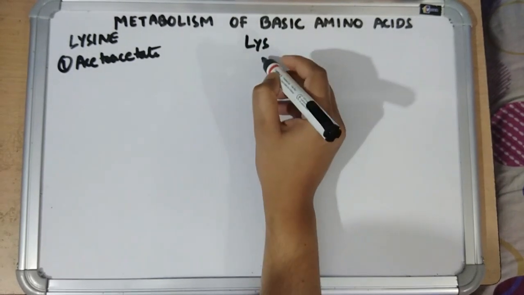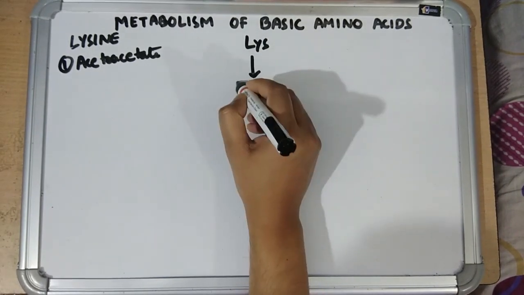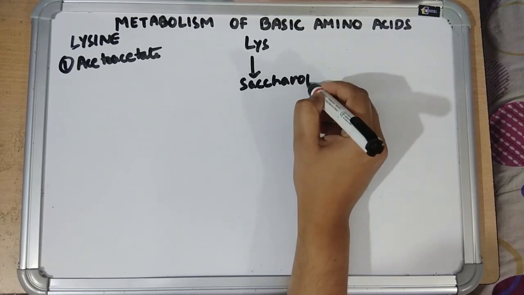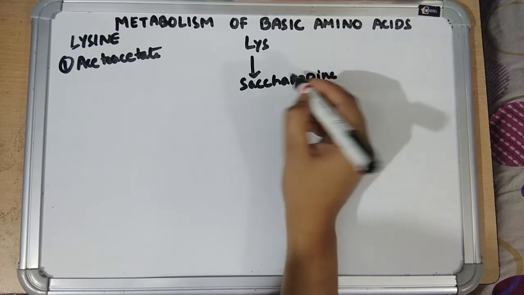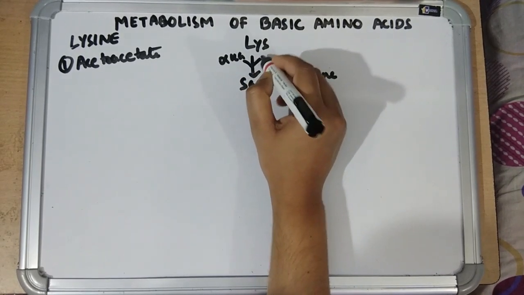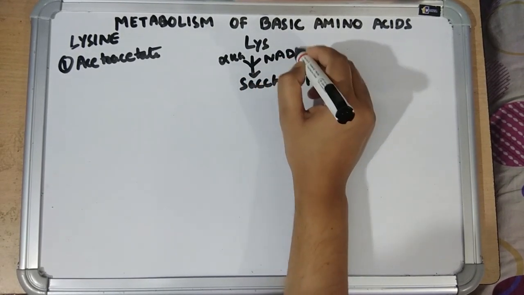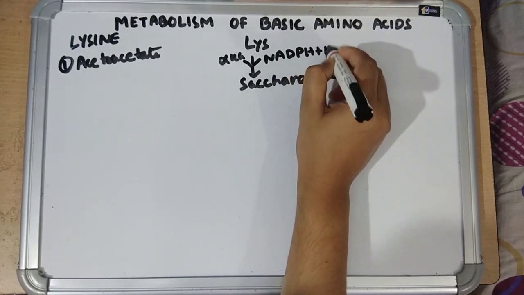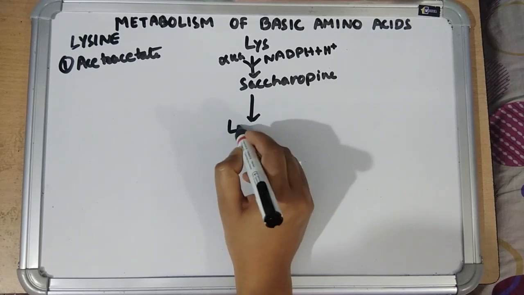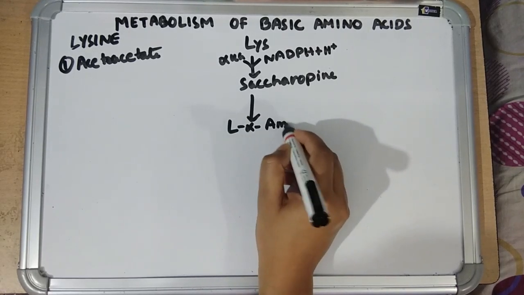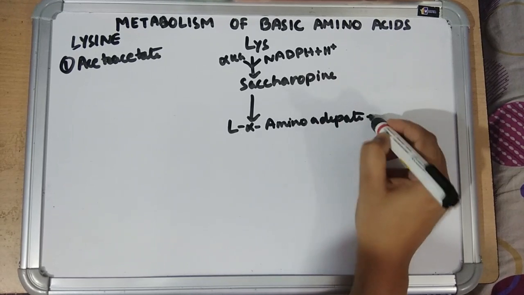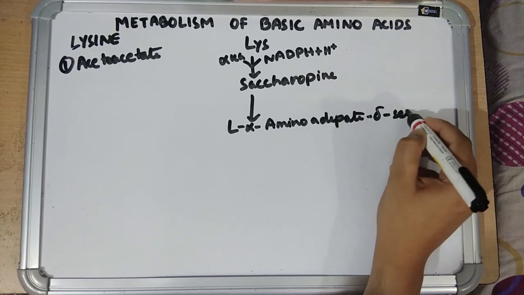First, lysine is converted into saccharopine. Alpha ketoglutarate is required, then NADPH. Then saccharopine is converted into L-alpha amino adipate delta semialdehyde.